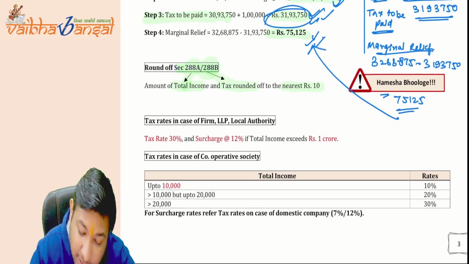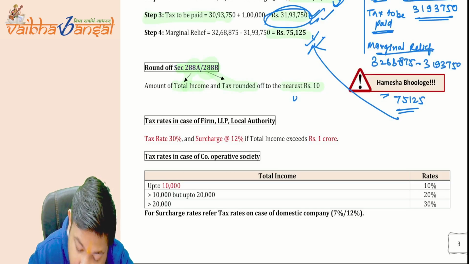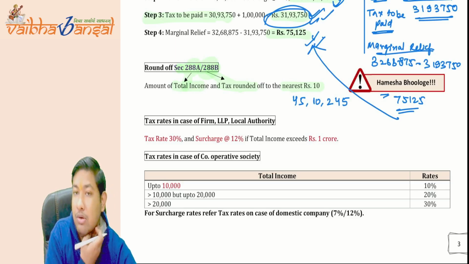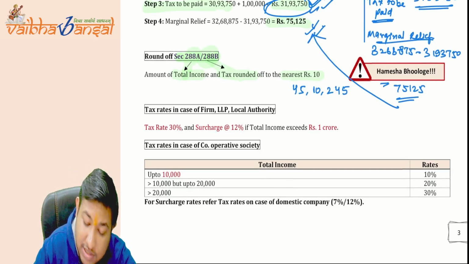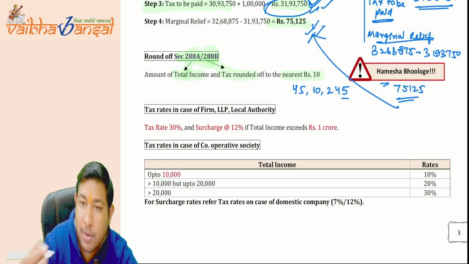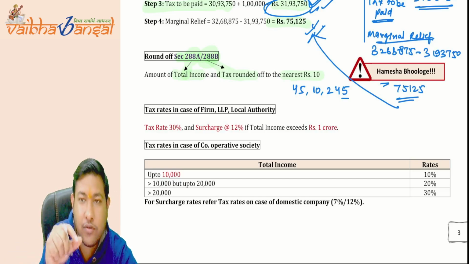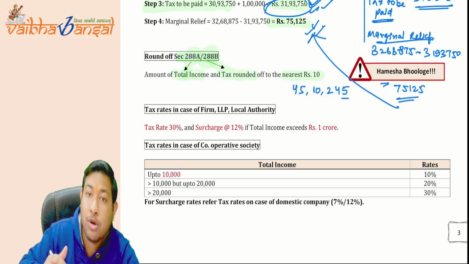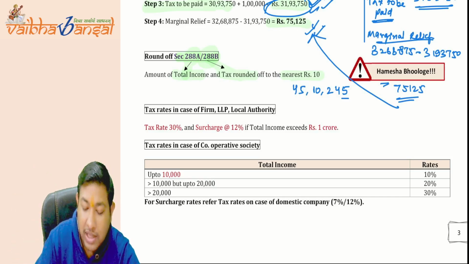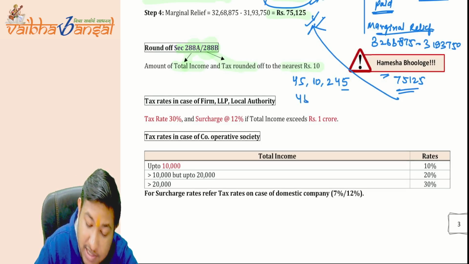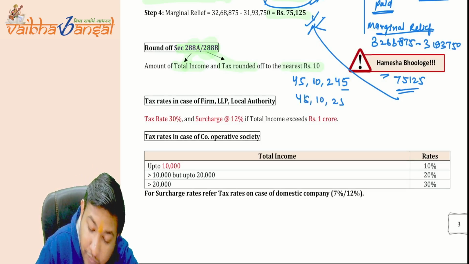Now let me give you the example. Suppose the tax is 4,510,245. What will be the round off of this? If the last digit is 5 or above 5, then it will be rounded off to the upper side, so the tax will be 250.